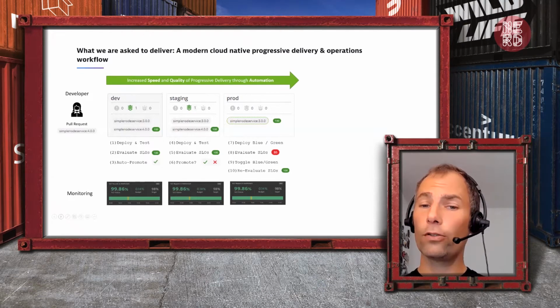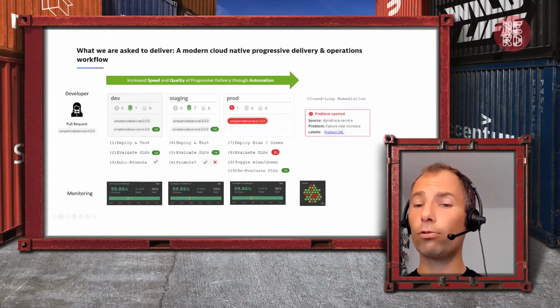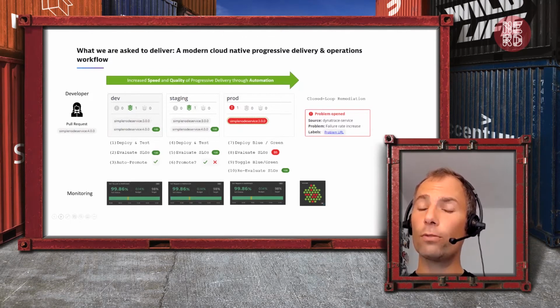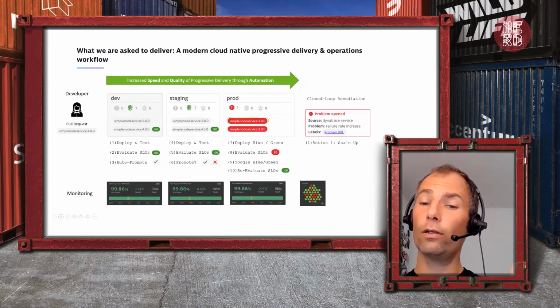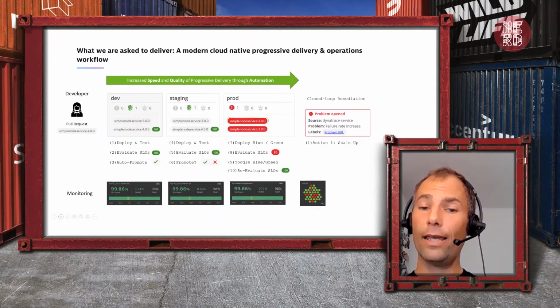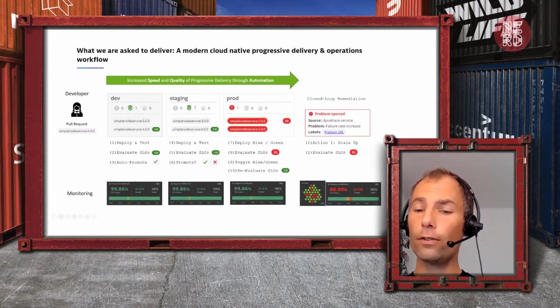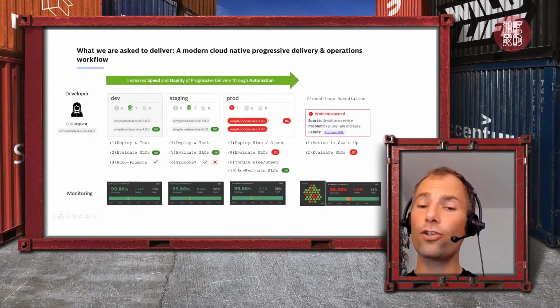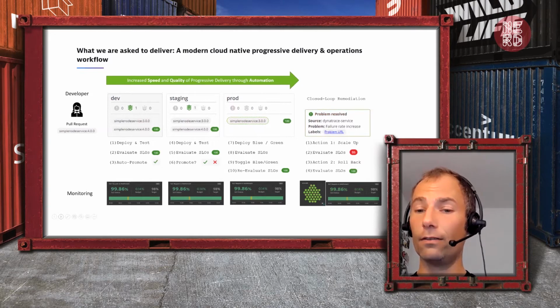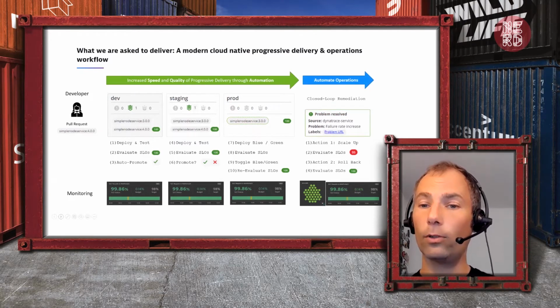But this is not all, because once things are in production and there is a problem coming in, let's say you have a monitoring system that alerts, then you want that monitoring system to raise a flag, and then you want your software to automatically say, what is wrong? What can I execute as an action? Let's say scaling up could be one action that should be automated and not manually clicked. Very important is that your system should then also again evaluate, did the action actually bring the system back to a healthy state? If not, maybe execute another action and then roll back to its healthy state. And this is what we call automated operations.